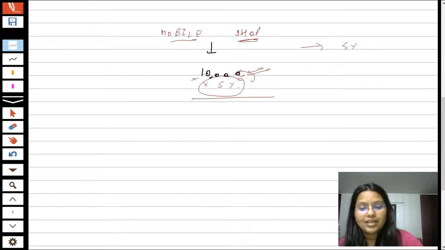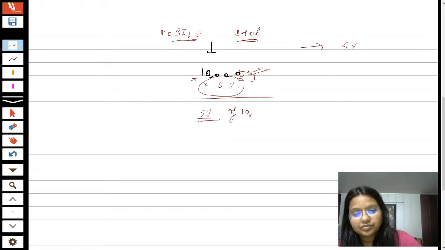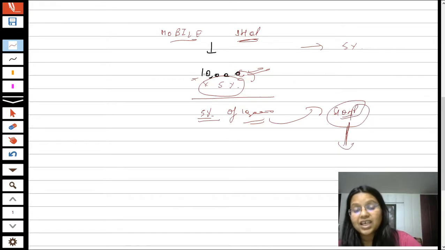Now what is happening? That 5% of 10,000, the shopkeeper will take it, and the shopkeeper will pay it to the government, will deposit this amount to the government.